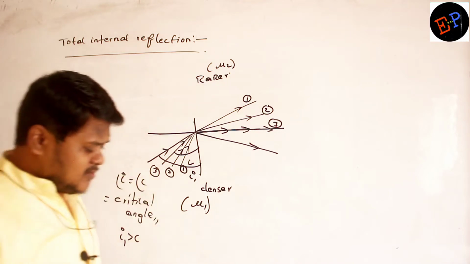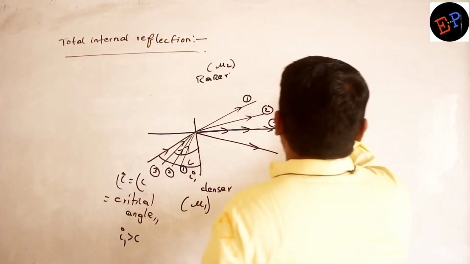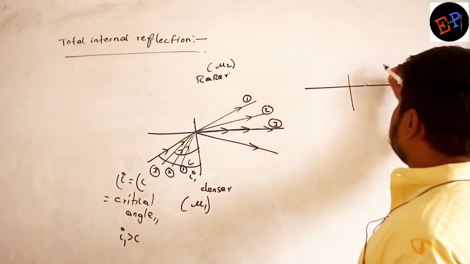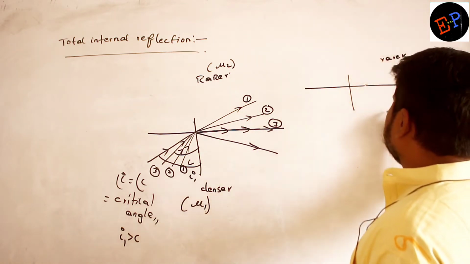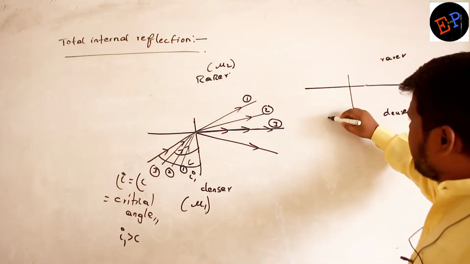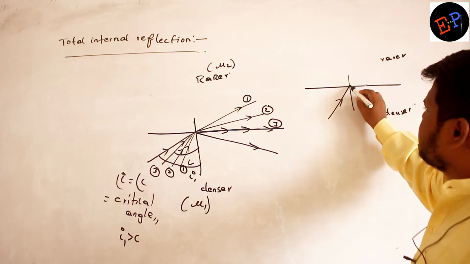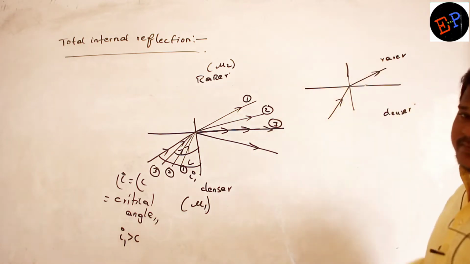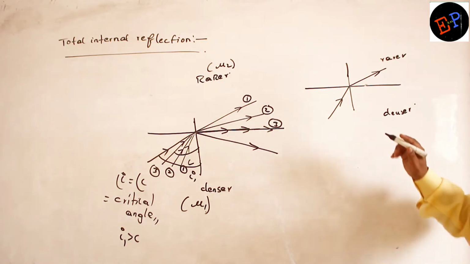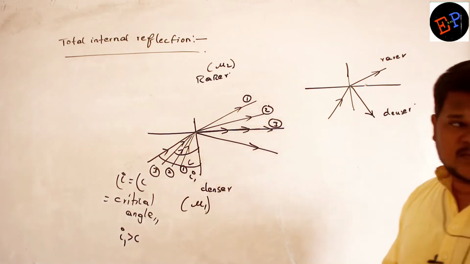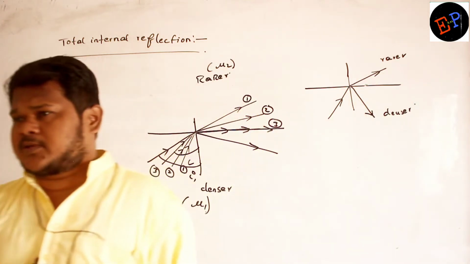See, generally what happens is, consider this is an interface. Consider this is a rarer medium and this is a denser medium. Are you able to understand? When some light is incident, some of the light will enter into the second medium, it will refract, and some of the light is also reflected into the same medium.